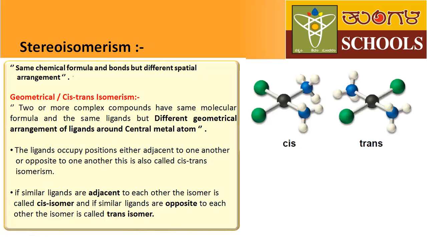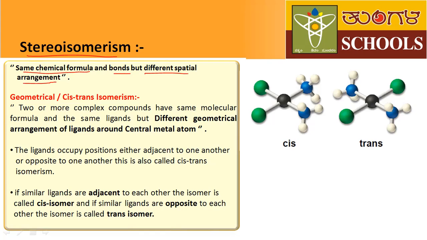Okay. Next, let us discuss stereoisomerism. Till now, we have learned what structural isomerism is and the types of structural isomerism. Next, let us discuss stereoisomerism. What is stereoisomerism? Same chemical formula and same bonds, but there is a difference in spatial arrangement.